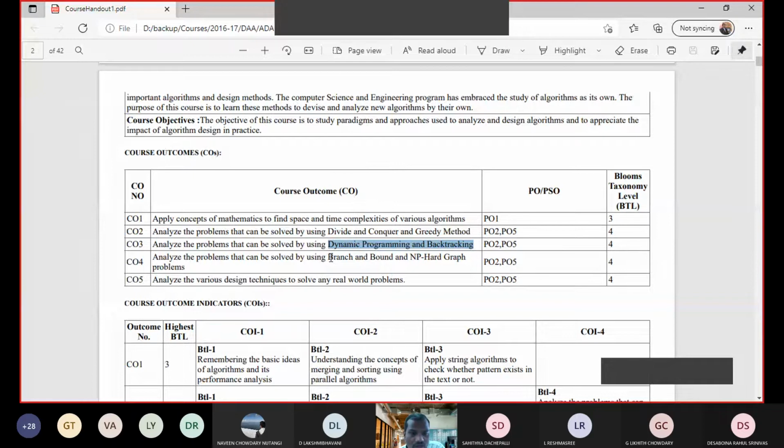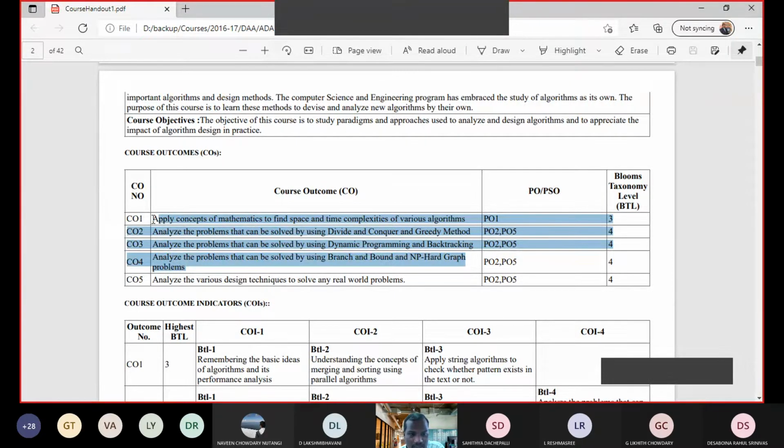In CO4, we will cover 2 more concepts. One is an algorithm design technique, that is branch and bound. Another one is NP hard graph problems, NP hard and NP complete problems. So these are the 4 COs covered from the syllabus.